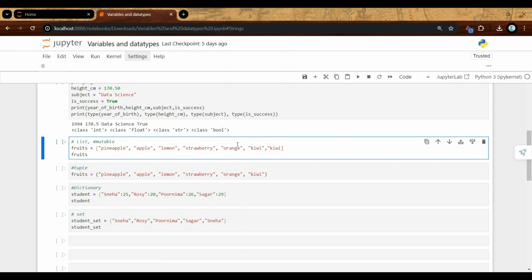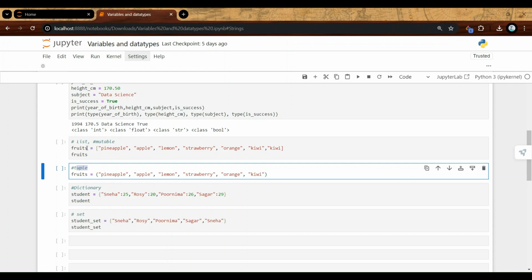And that makes a difference with tuple. Tuples are similar to lists, but this is one of the differences: tuples are immutable, meaning that nothing inside it can be changed. We cannot change anything which is stored inside it, or basically I cannot update it. It cannot be changed.